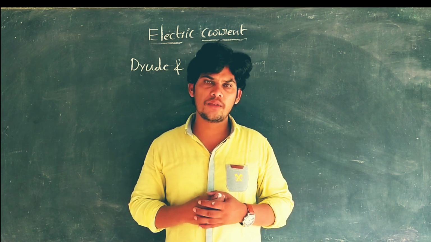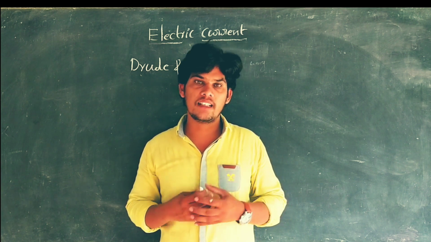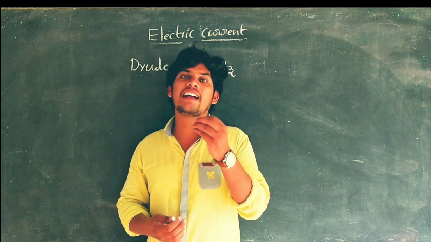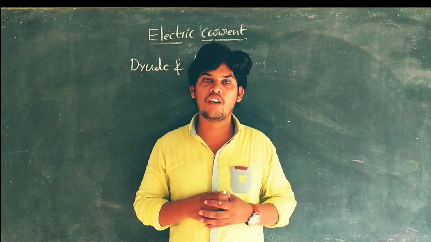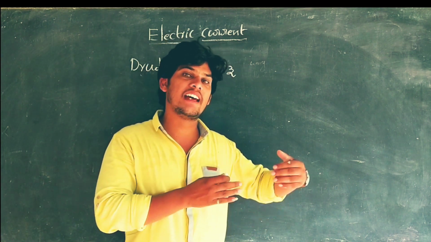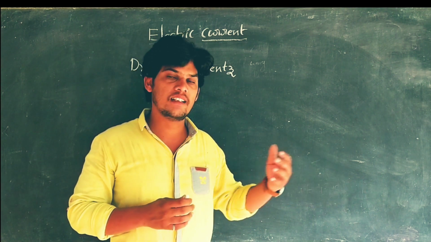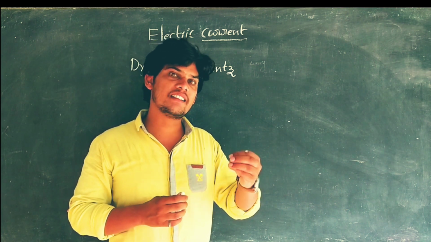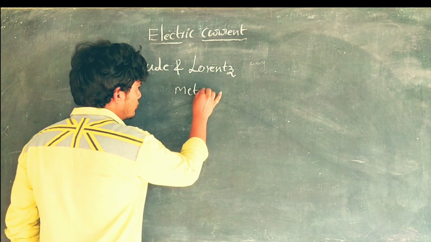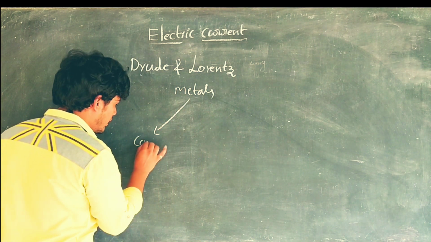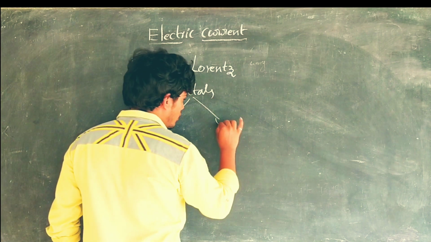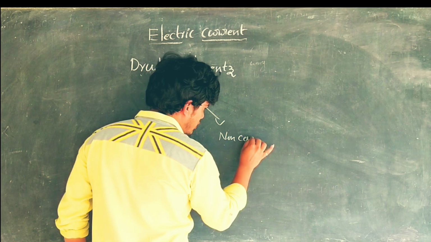What is the main reason to classify like that? Which materials or metals are called conductors and which are called non-conductors? We have already learned about conductors and insulators in your earlier classes, in 8th and 9th. So metals can be classified into conductors and non-conductors.